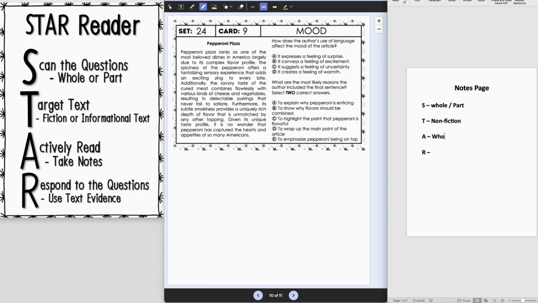So who? Well, this is really about pizza and people who love pizza and Americans who love pizza. What? Kind of like the positives of pepperoni pizza. So when is this happening? It doesn't really say. I don't really think that's super relevant. Where? Well, a lot of this is happening in America. Why? I think this almost seems persuasive-esque, trying to convince me that pepperoni is better.